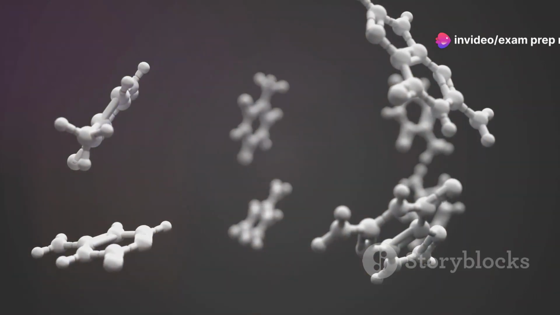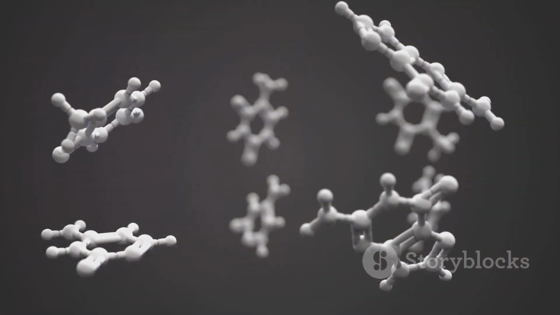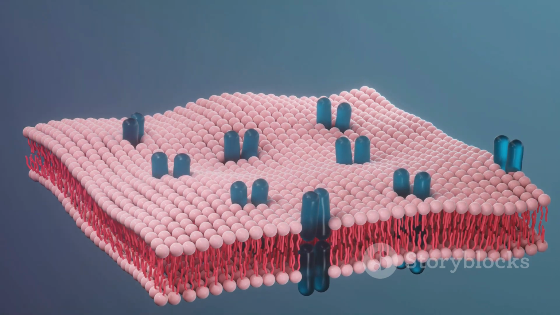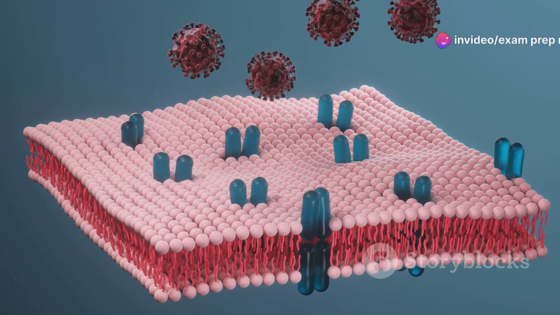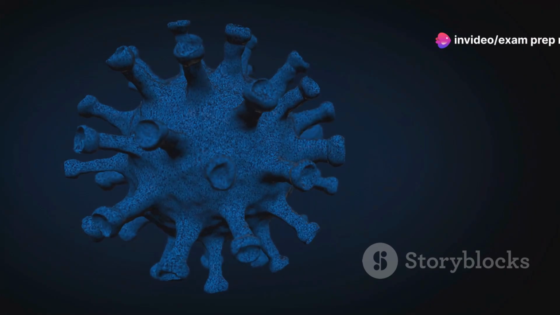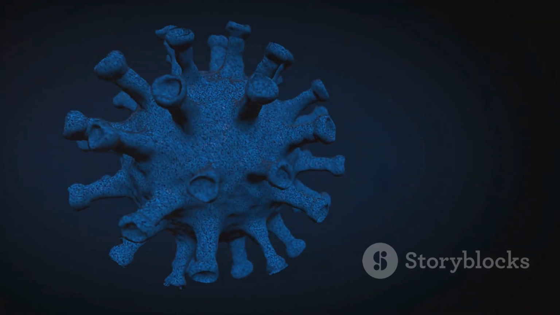Enzymes work by lowering the activation energy of a reaction, the energy barrier that must be overcome for the reaction to occur. Each enzyme is highly specific for its substrate, the molecule upon which it acts. This specificity arises from the enzyme's active site, a three-dimensional region that binds to the substrate and catalyzes the reaction.